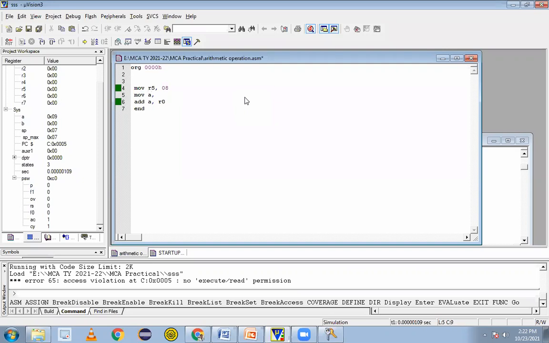Then MOV A, hash. Okay, in the previous case hash was missing, that's why it will take otherwise the memory address. Hash 04. And then here I need to write SUBB, so rather than R0, R5.